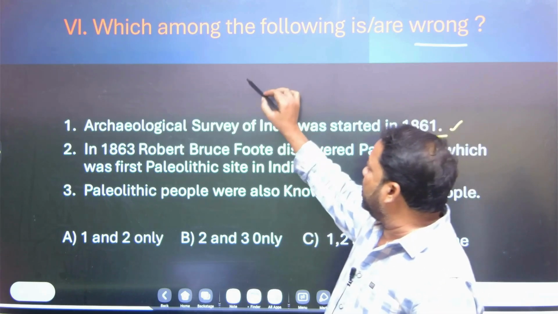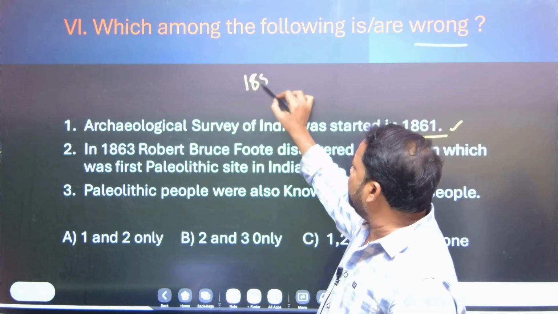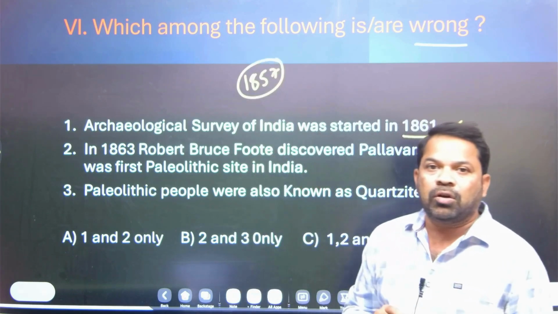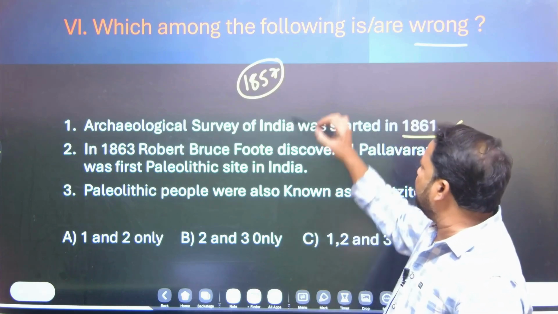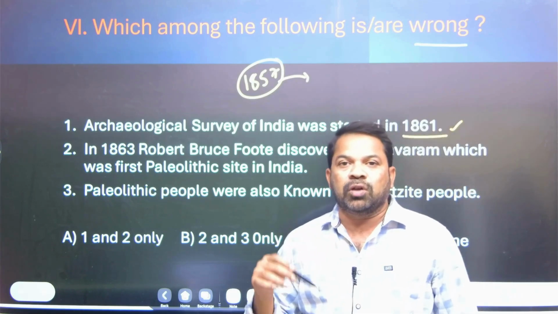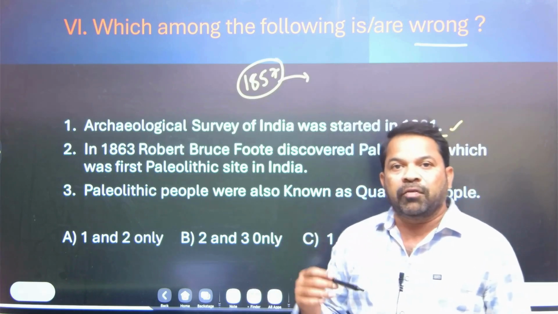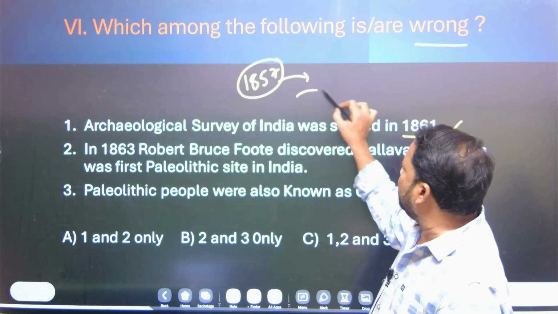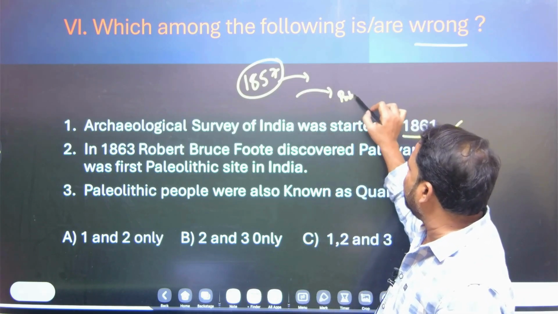And you know very well, 1857 Sipahi Revolt. After 1857, what happened? The Indian territories which were occupied by the private East India Company were transferred from the East India Company to the British Parliament.